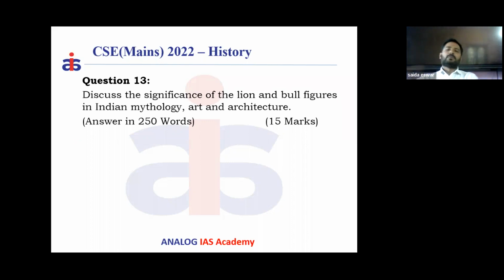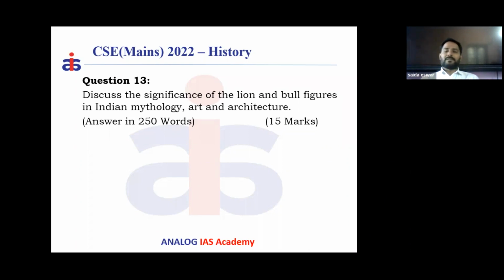Then when it comes to the Mauryans, they used the lion in their rock edicts and pillars, especially Ashoka. Ashoka has chosen the lion. The lion is a symbol of majesty, strength, power and authority. And the lion is the lord of the entire jungle.